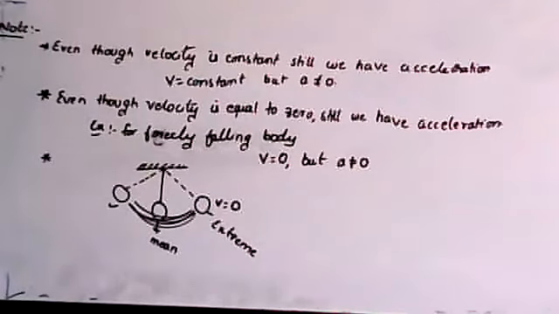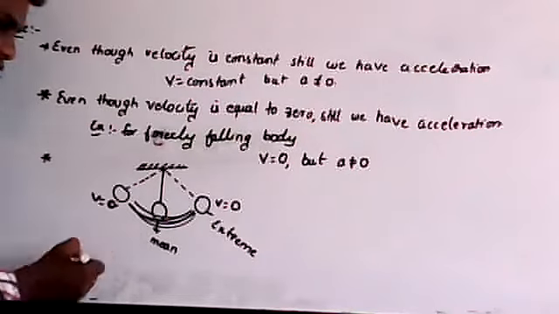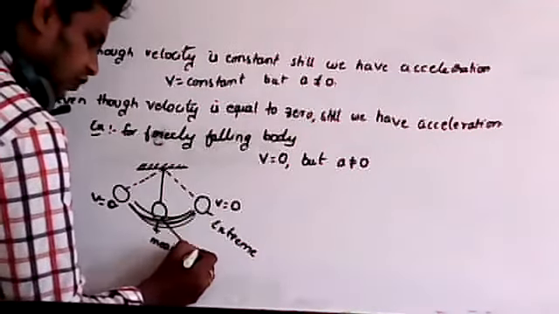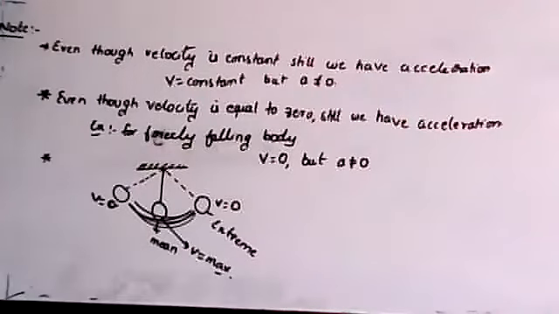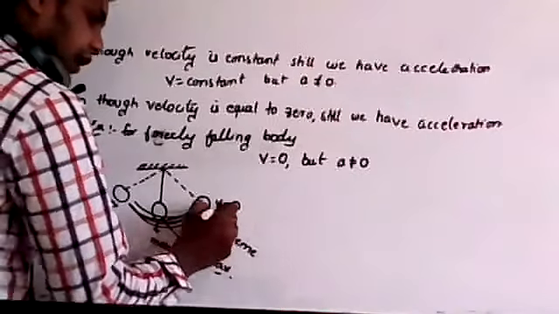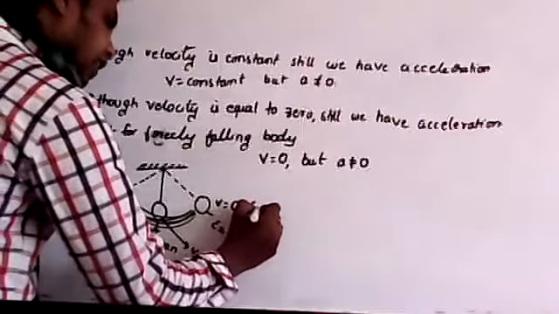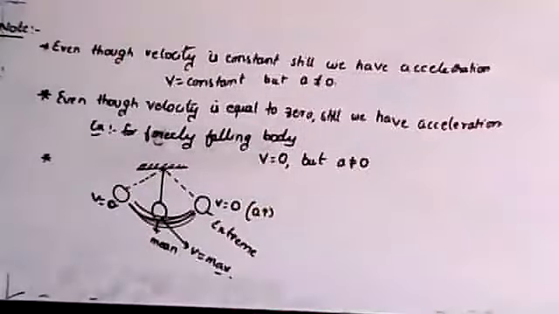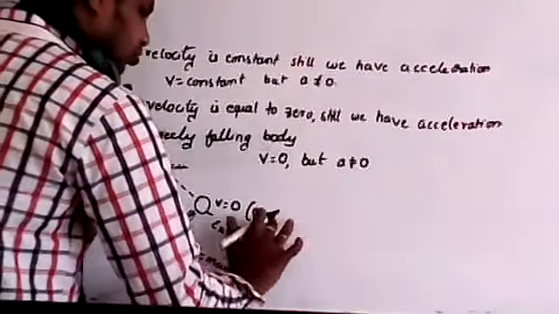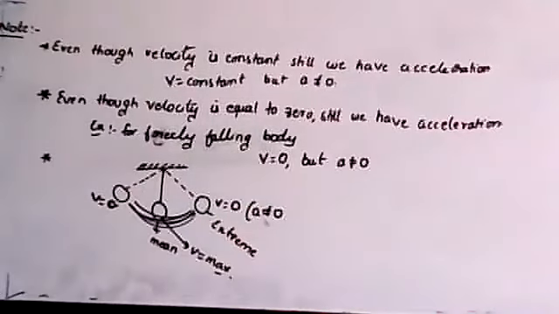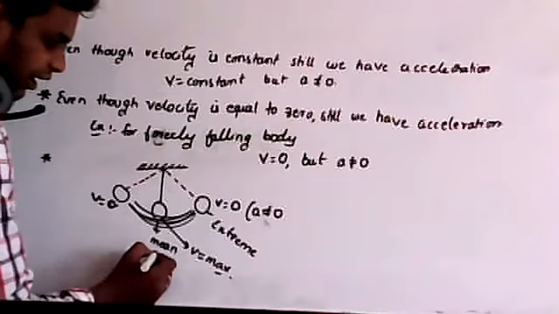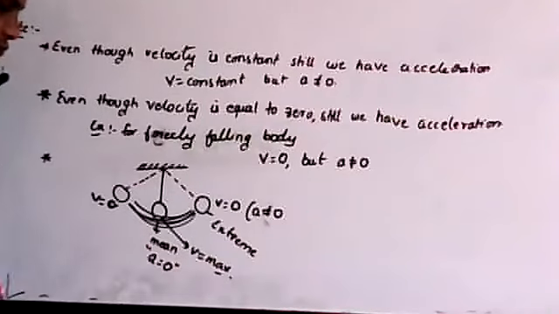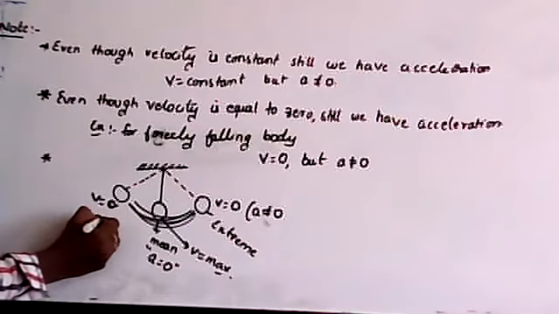Now remember, whenever a simple pendulum reaches the extreme position, at the extreme positions velocity is equal to 0. But at the mean position velocity is maximum. Now in this case, at velocity v equal to 0, we have acceleration, so acceleration is not equal to 0. But at the mean position, acceleration a is equal to 0, and at the extreme position, acceleration is not equal to 0.